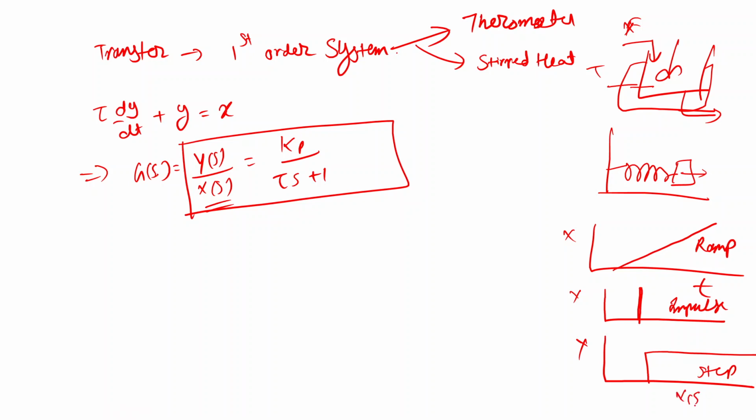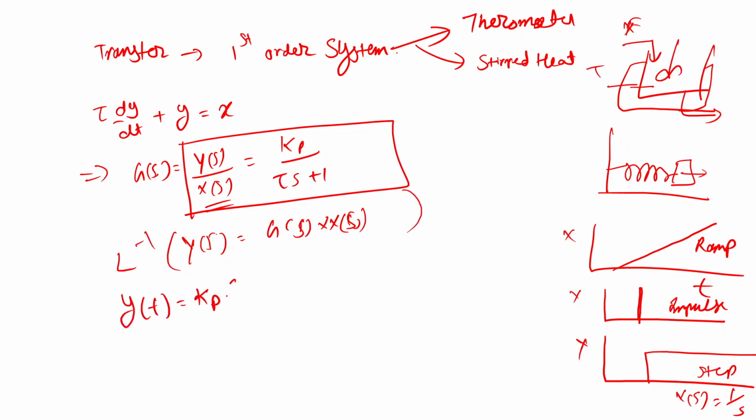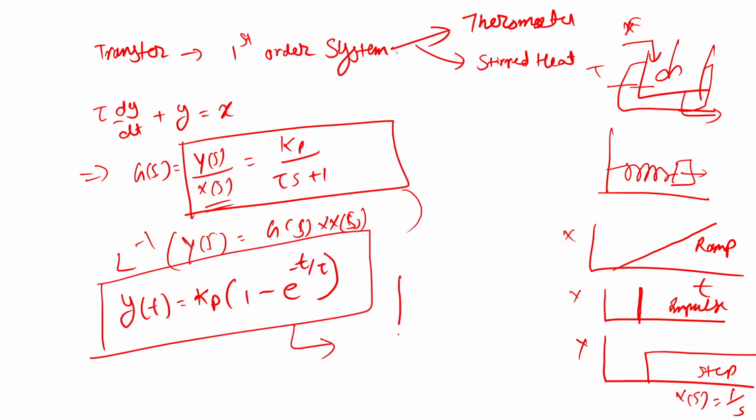For the step response, X(s) is 1/s. Corresponding to that we can write Y(s) = G(s) X(s), and taking the inverse Laplace of this equation, we get y(t) = kp (1 - e^(-t/tau)). Now I am plotting this equation onto the graph that I explained earlier. This is time and this is my y, and the nature of this equation will be like this.